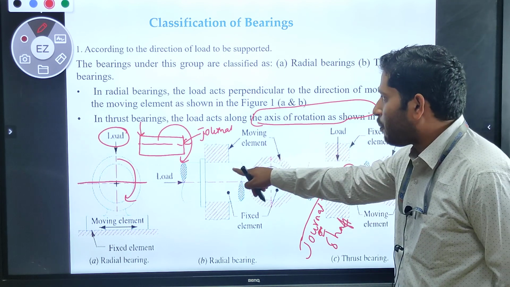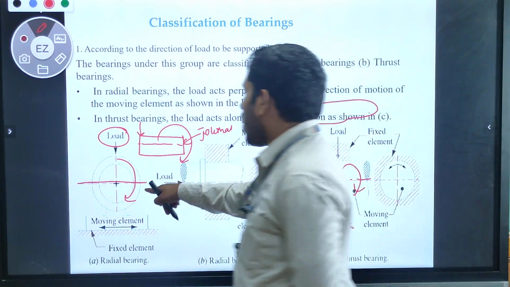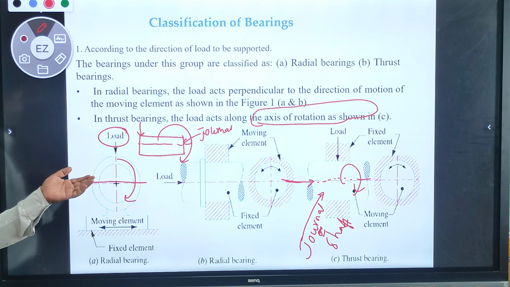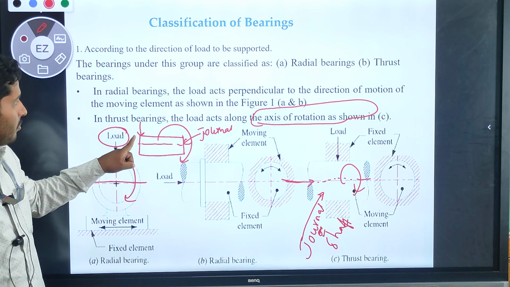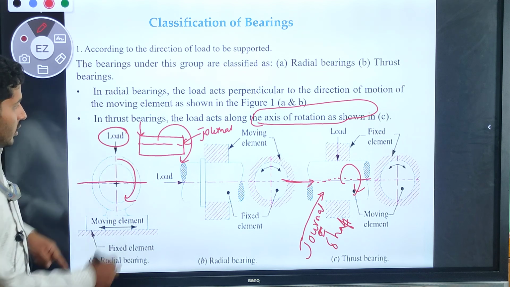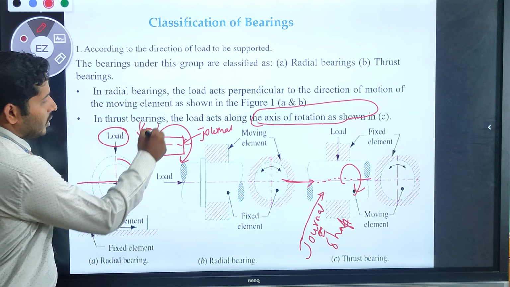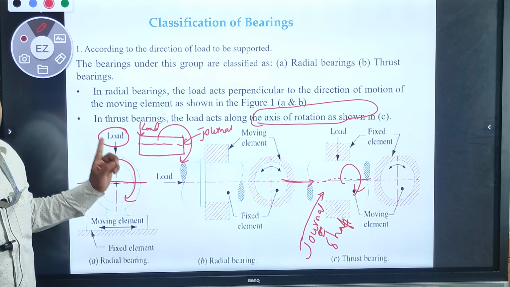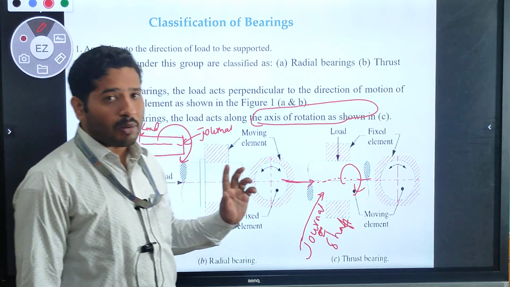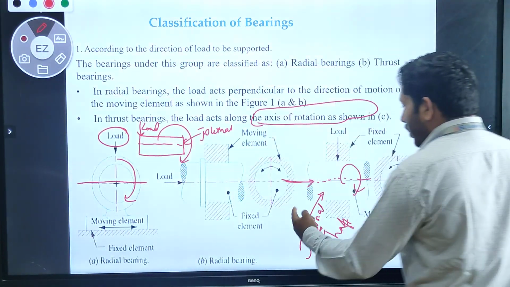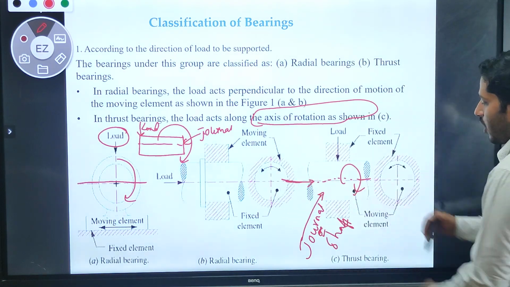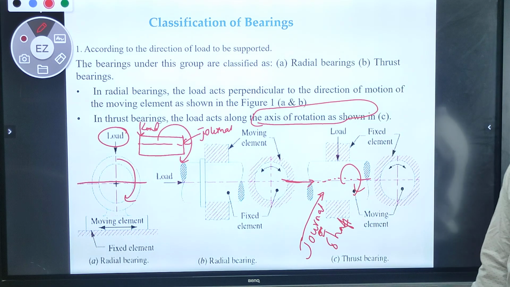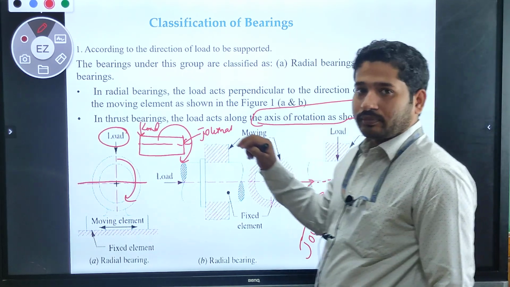If the load is acting perpendicular to the direction of rotation of a moving element, we call it a radial bearing. Always remember, in radial bearings the load always acts perpendicular to the axis of rotation. And a thrust bearing is one where the load acts along the axis of rotation of a shaft or journal. Okay, dear.